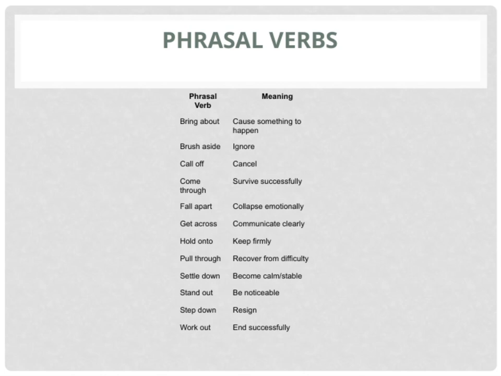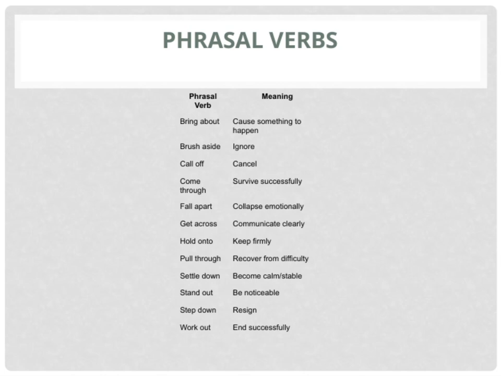Conversely, if something falls apart, it means it collapses emotionally or physically, like a project or even a person's composure. Get across is about communicating clearly, making sure your message is understood. To hold on to something means to keep it firmly, whether it's a physical object or an emotional hold on your beliefs.